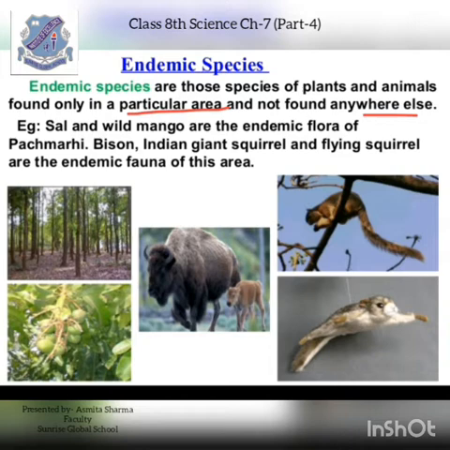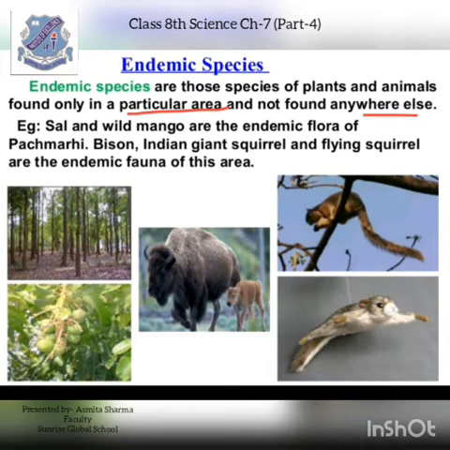For example, sal and wild mango are types of trees which are generally found in Panchmarhi, that is the Panchmarhi Biosphere Reserve that we discussed in the last video. They are found in that area only and not in any other area.